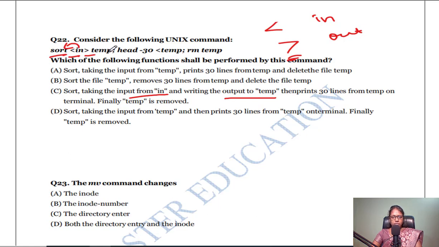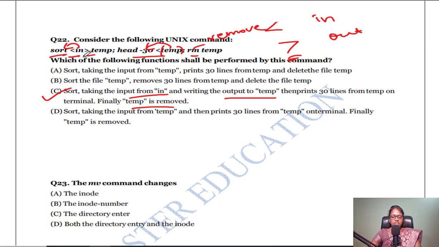Then print 30 lines, head minus 30. Head means from the top, so it will print the first 30 lines from temp. So from a temporary file, I am getting and printing the first 30 lines. And then finally temp is removed. rm means the remove command, which is used to remove the temporary file. So option C is the correct answer.